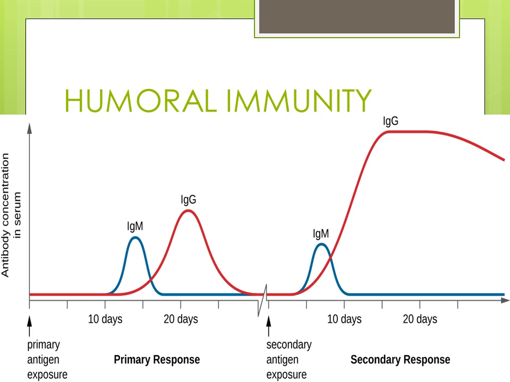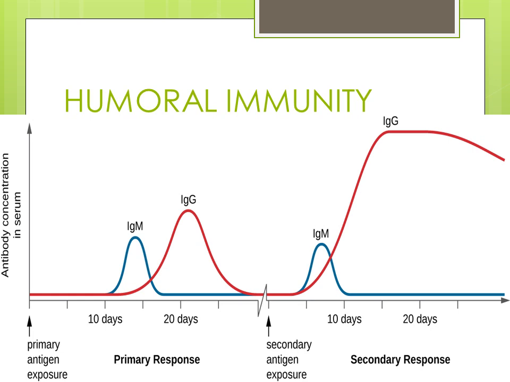The initial immunoglobulin that is formed in the primary response is immunoglobulin M, and after about a week or so, at about 14 to 15 days after the primary exposure, its level will start declining.